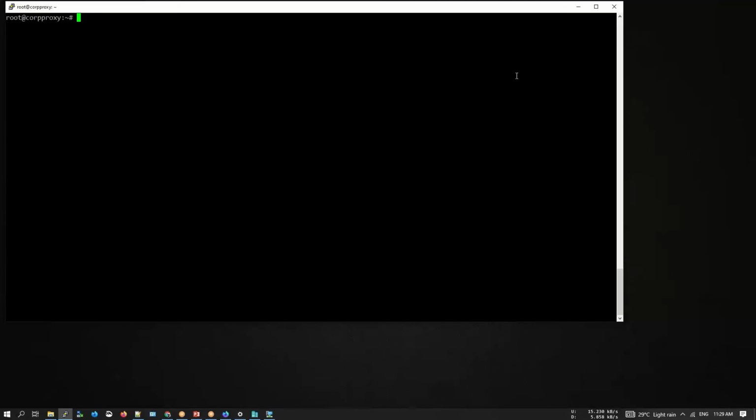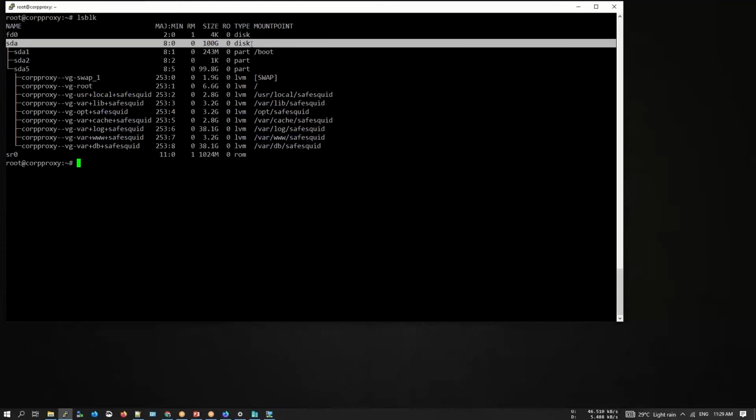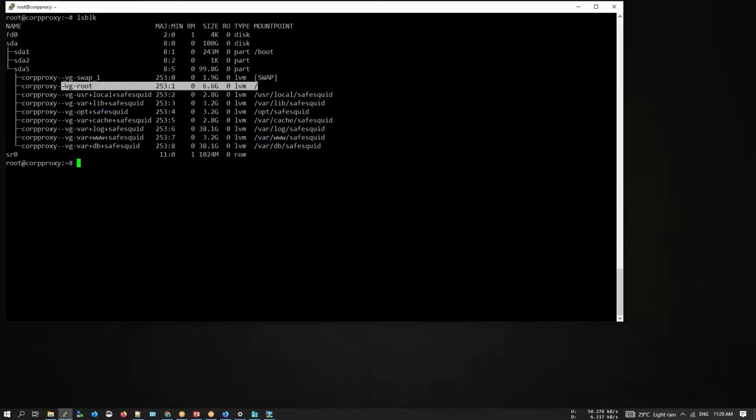So over here, I'll be checking my disk information. So for that, we'll be using lsblk. And you can see the hard disk that we have specified is 100 GB. SAB has actually created few different partitions. So for the root file system partition, it has allocated around 6.6 GB. And for other sections, likewise.